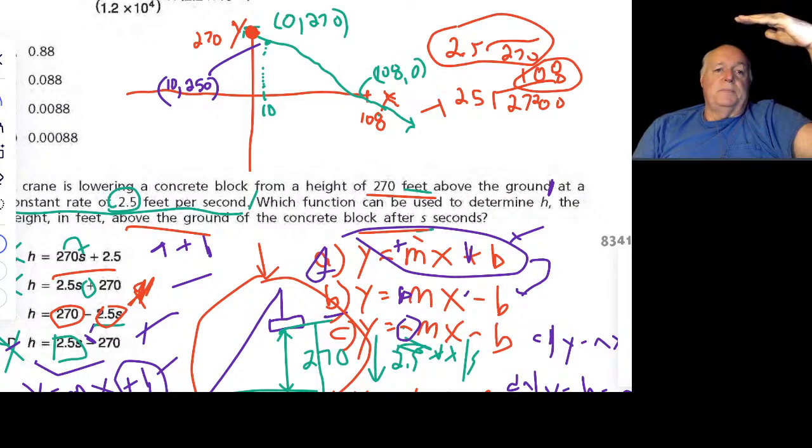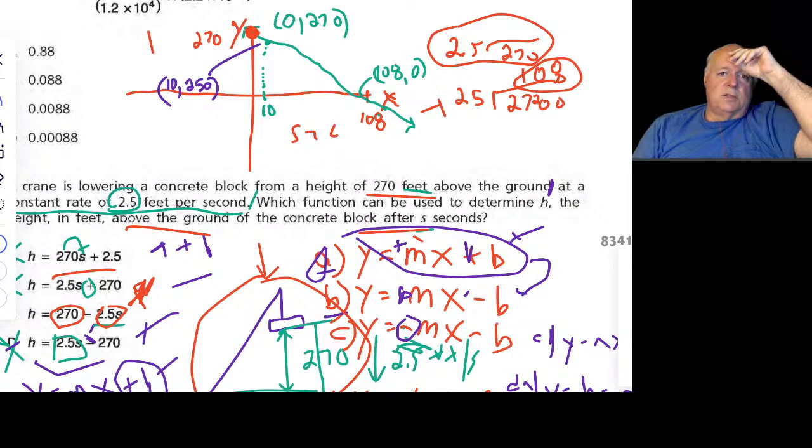So this is the seconds, and over here is the height. Based on what we just did, 108 seconds is the dot here, where its height is 0. So that's the dot right there. And if we just connect the two of them, it gives us the green line.